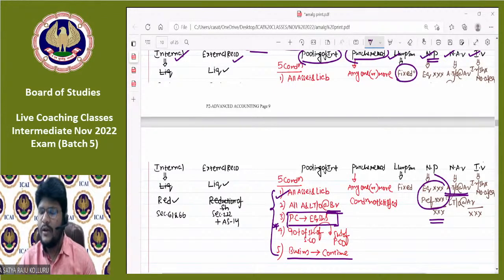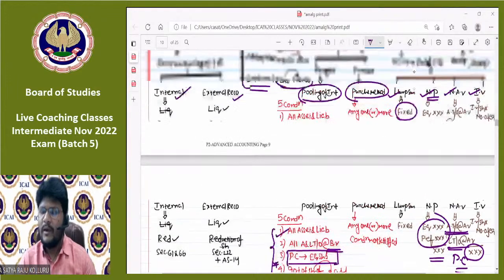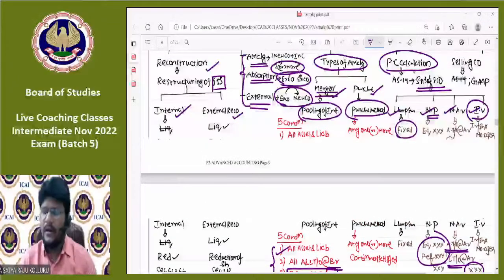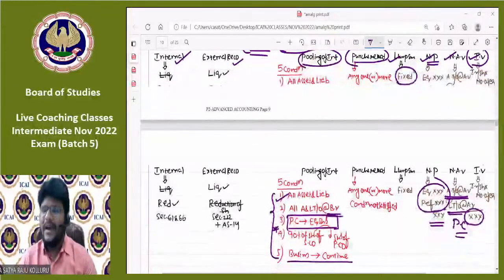We need to reduce the liabilities taken over at the agreed value. Then you will get the net asset value of the business, which is equal to the PC in case of the NAV method. Coming to the intrinsic value method, PC is nothing but the intrinsic value per share in the selling company multiplied with the number of equity shares in the selling company.